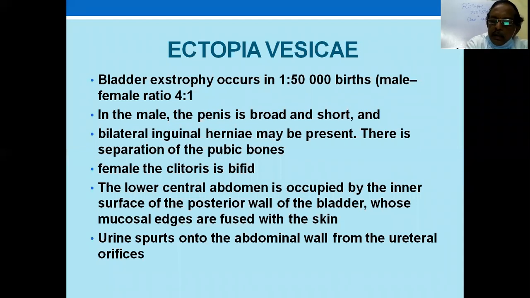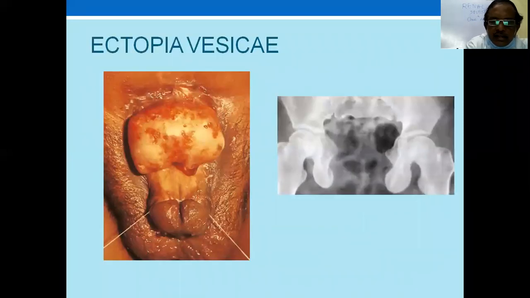The lower central abdomen is occupied by the inner surface of the posterior wall of the bladder, whose mucosal edges are fused with the skin. Urine spurts out from the ureteric orifices. It's a dramatic thing you see in ectopia vesicae, urine coming out in jets. You see it once, you'll never forget it. This is the ectopia vesicae.